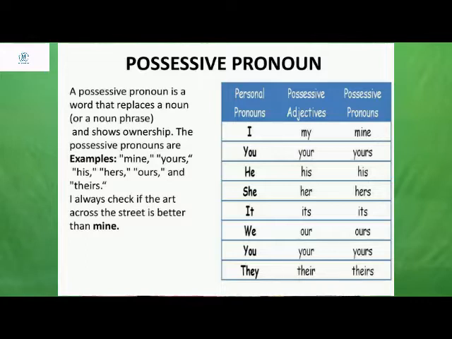Understood? So this list shows which possessive pronouns are used. Possessive pronouns are useful to show the ownership of a particular person or thing. To express ownership we use possessive pronouns. Understood?